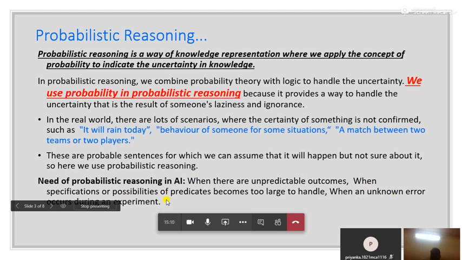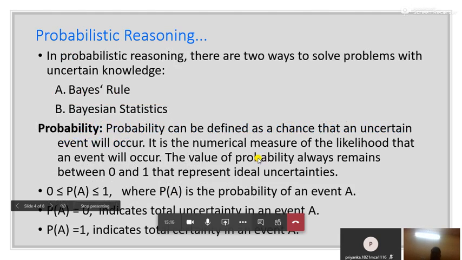Whenever you face such a situation, you have to deal with probabilistic reasoning. Now, in probabilistic reasoning, there are two ways to solve problems with uncertain knowledge. Whenever you are applying the theory of probabilistic reasoning, you have two approaches by which you can perform it.